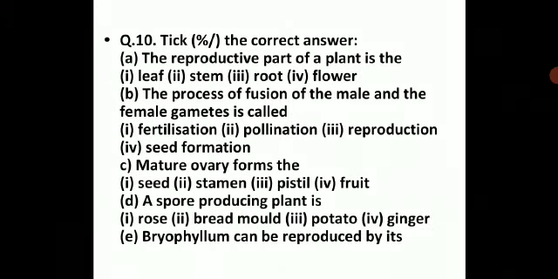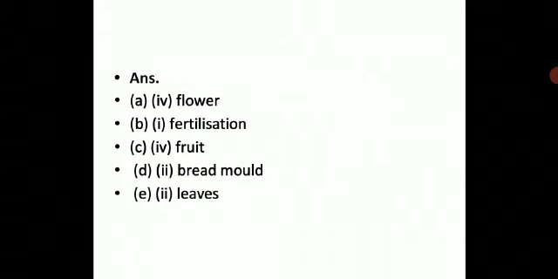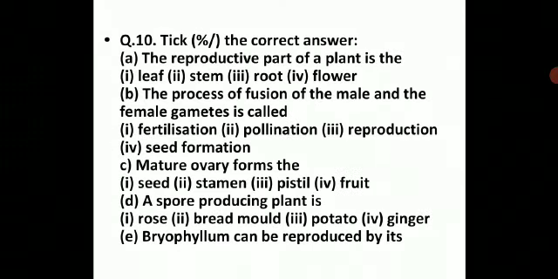Third one, the mature ovary forms the seed, stamen, pistil, fruit. So the ovary forms fruit. Always remember, the ovary forms fruit, and ovules give you seeds. So the mature ovary will form the fruit. Next one, a spore producing plant is rose, bread mold, potato, ginger. You have learned this, very simple: bread mold.